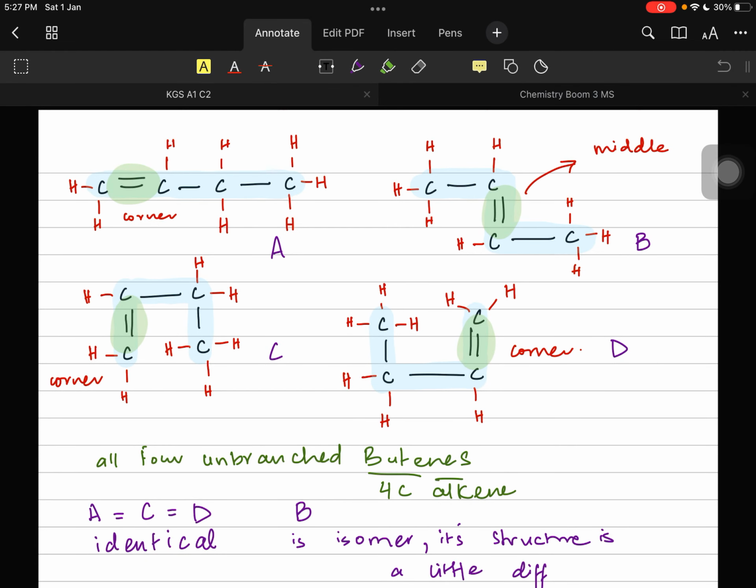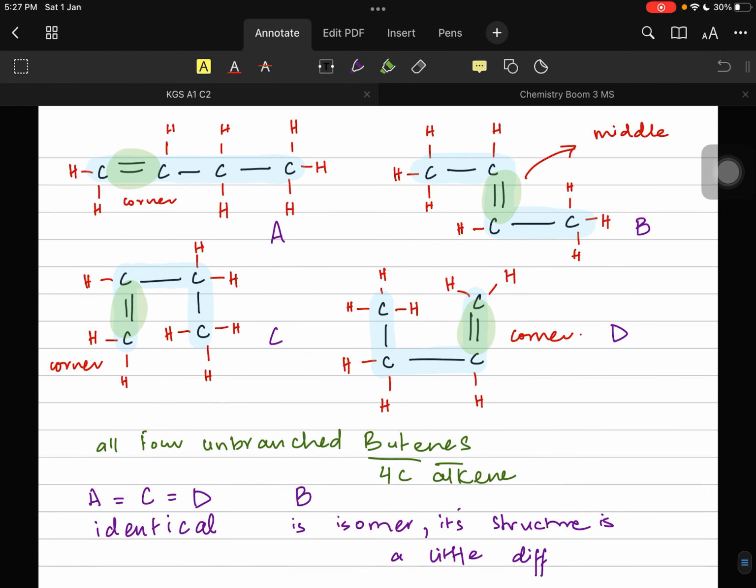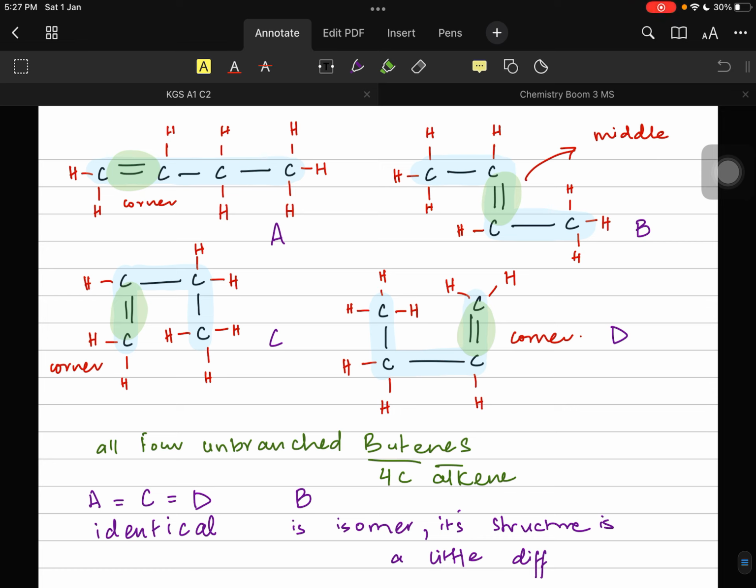Hey guys, so in the previous video we were talking about isomers. We saw that isomers could be made by either making a branch from the main carbon chain, from the center obviously, or you can have an isomer by changing the position of the carbon-carbon double bond. So if the carbon-carbon double bond is in the center, you can push it to the corners, and if it's on the corners, you can push it to the center.